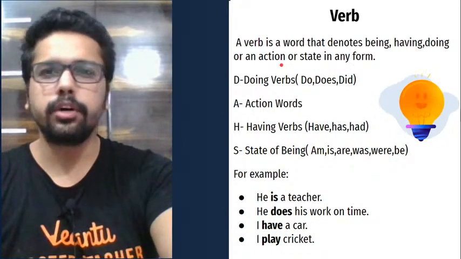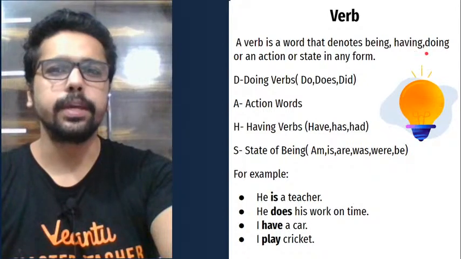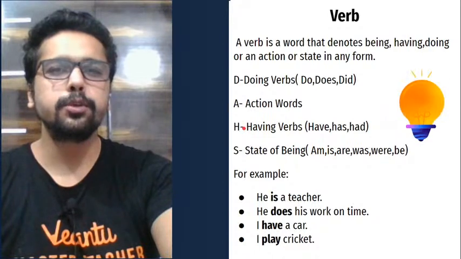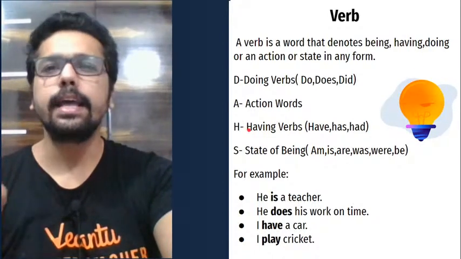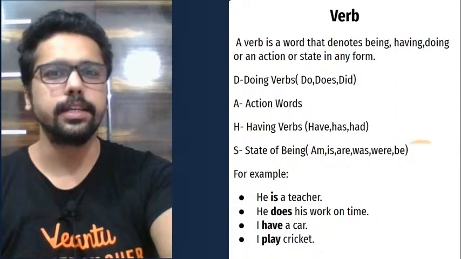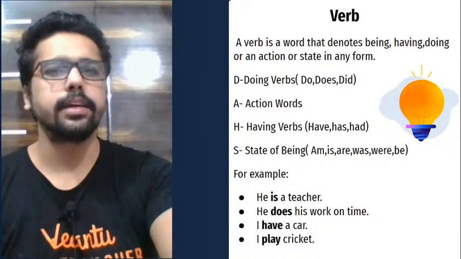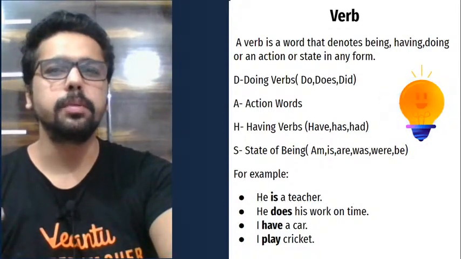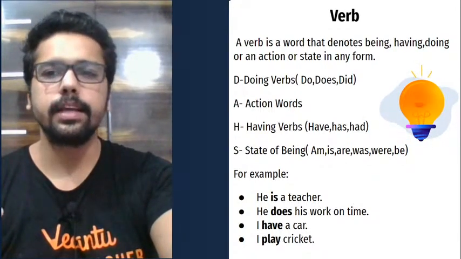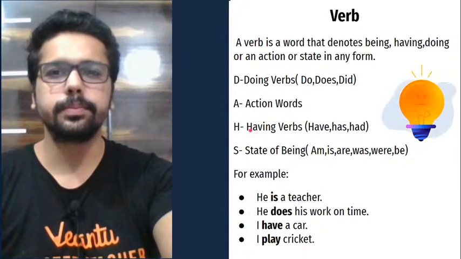Of course, it is action. Verb is action, but besides action, it could show state of being, state of having, and state of doing as well. Now, you can remember this nice acronym to remember what a verb is. It's DAHS, like with a dash. With D, you have doing verbs: do, does, did. With A, you have action words: eating, sleeping, drinking, dancing, etc. With H, you have having verbs: have, has, had. With S, it's state of being: am, is, are, was, were, be, been, and being, the forms of the verb.